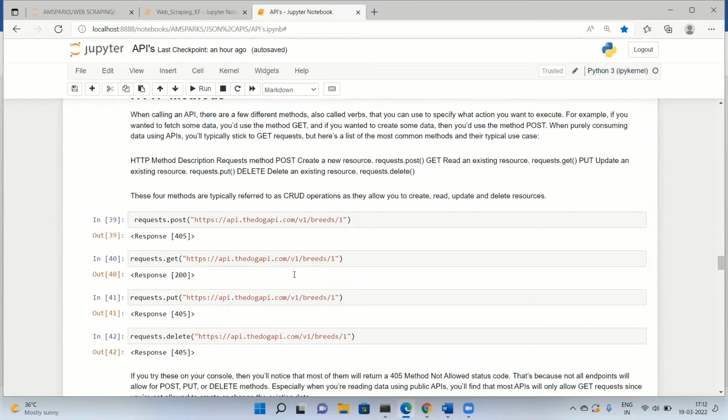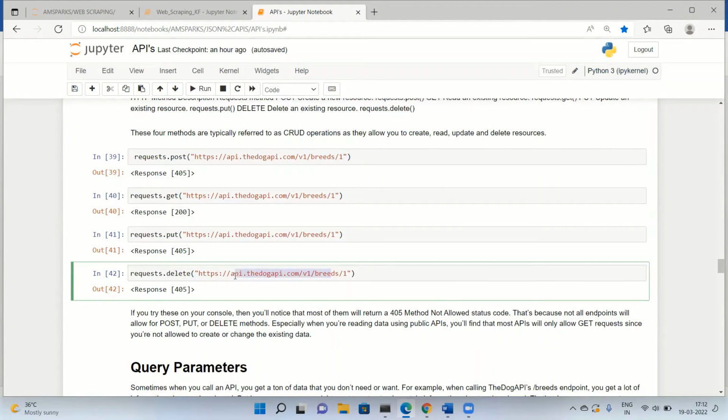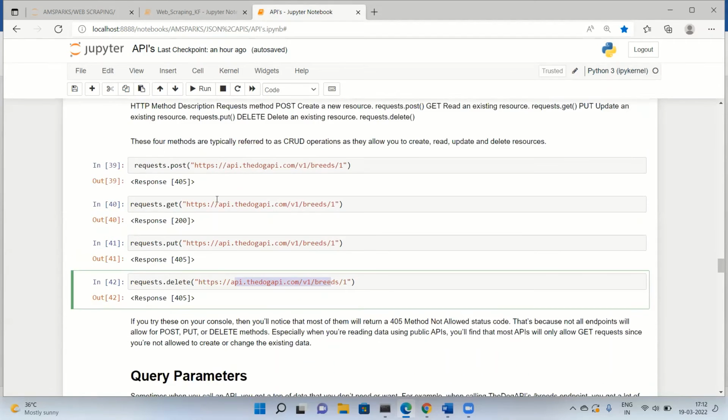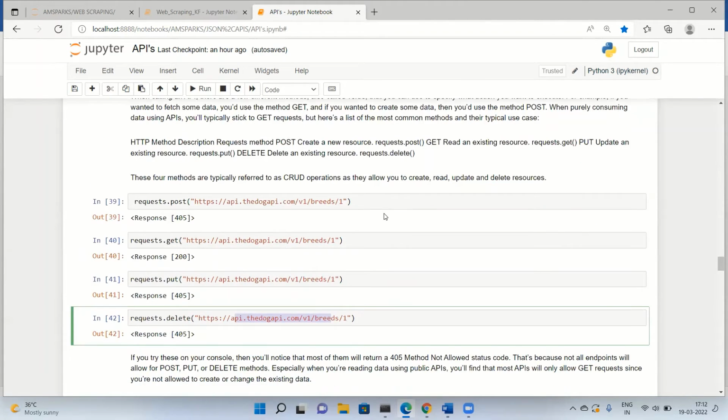I'm not allowed to delete this API here. I'm not allowed to make any changes. I'm not allowed to create anything. So this was the concept of HTTP methods.